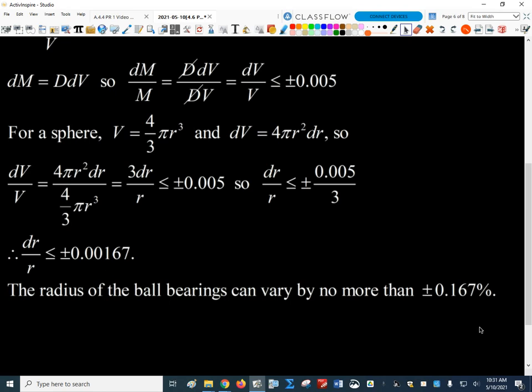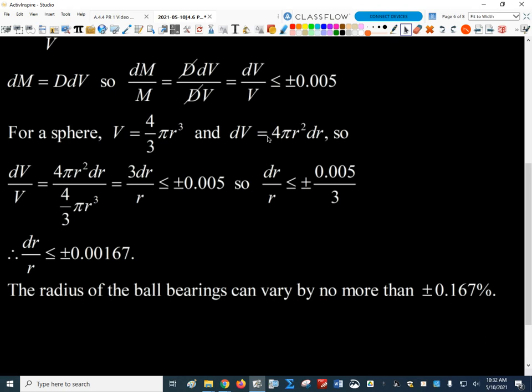And so we have to control the radius of the ball bearings. The tolerance is pretty tight. The radius can't vary by more than 0.167%. What if we needed to know what the absolute measurement was? Well, then we just would have solved for dr. We could have solved for dr in this thing.